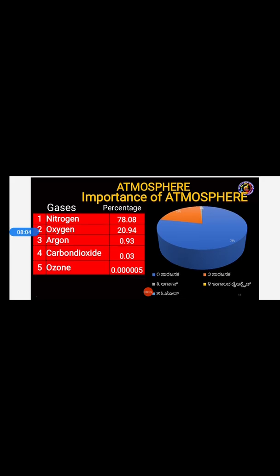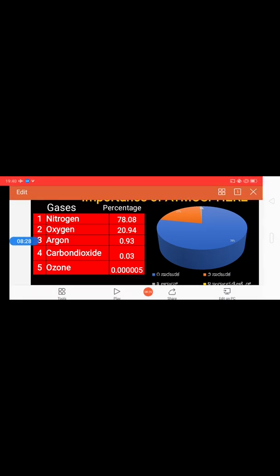Now let us see the gases present in the atmosphere. As I said before, in the meaning of atmosphere, I explained that the atmosphere is a thin layer of gases, dust particles and water vapor that surrounds the earth. Now let us see how many gases are present, with their percentages. First we have nitrogen. The percentage of nitrogen in the atmosphere is 78.08%.